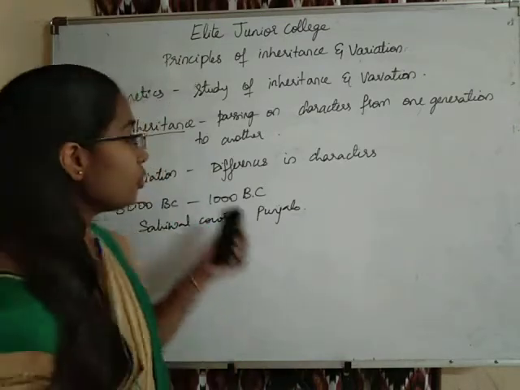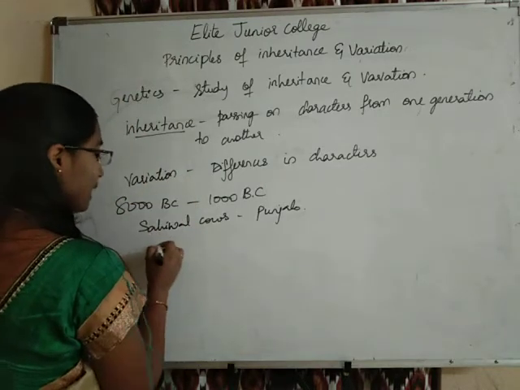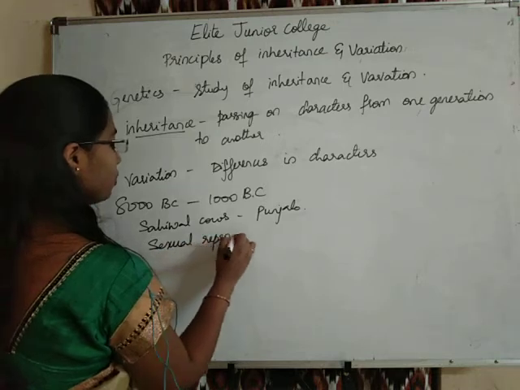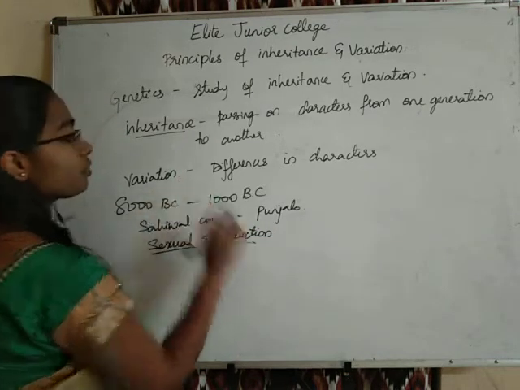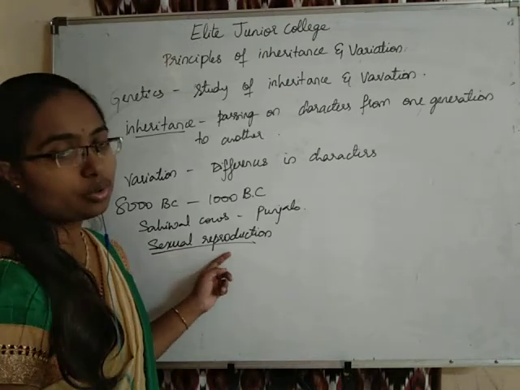Inheritance of characters and variation of the characters is seen because of sexual reproduction only.